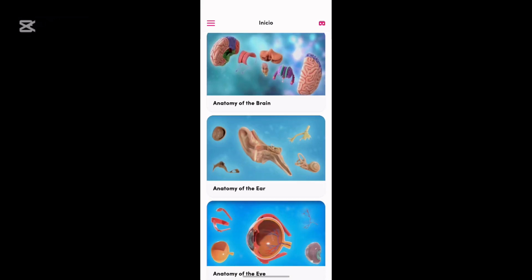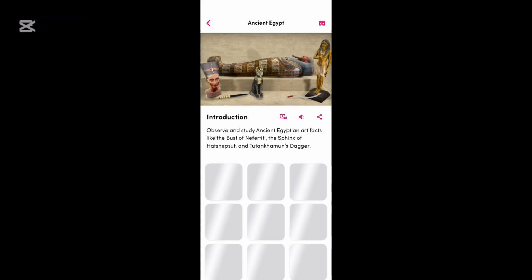This is the Merge Explorer app. Here, they have to look for the ancient Egypt entry and then click on the element that they have chosen, as I do here.